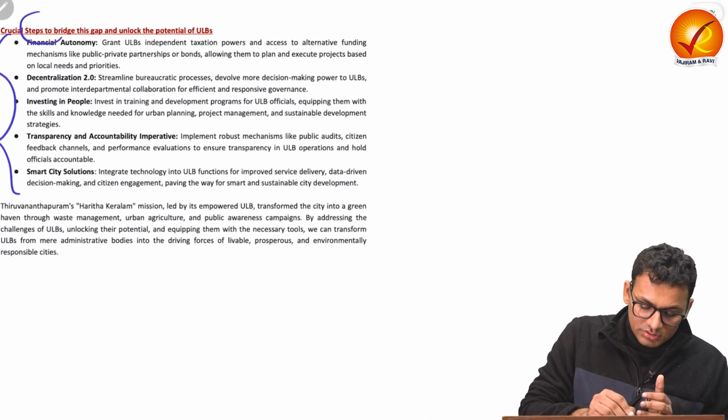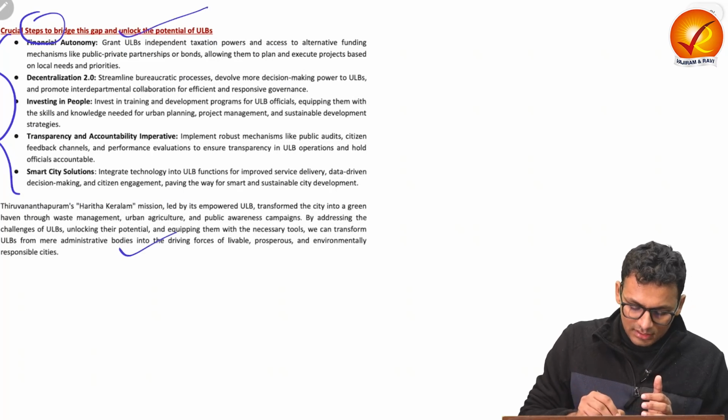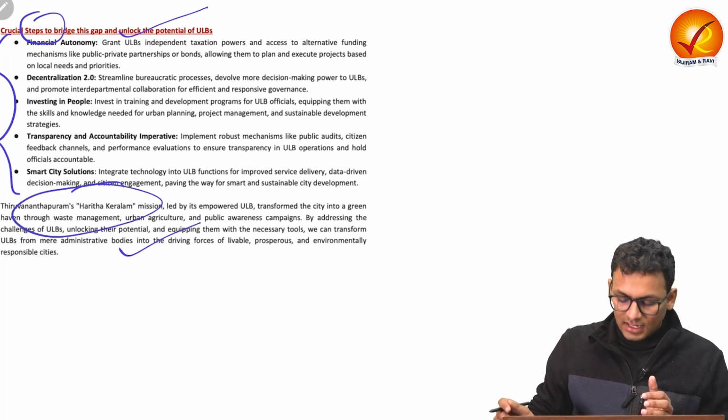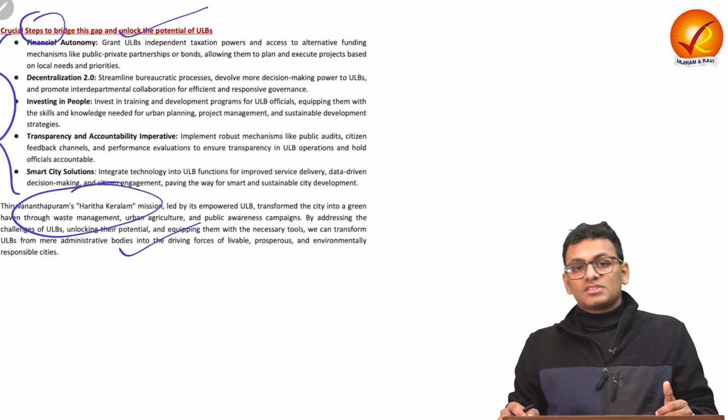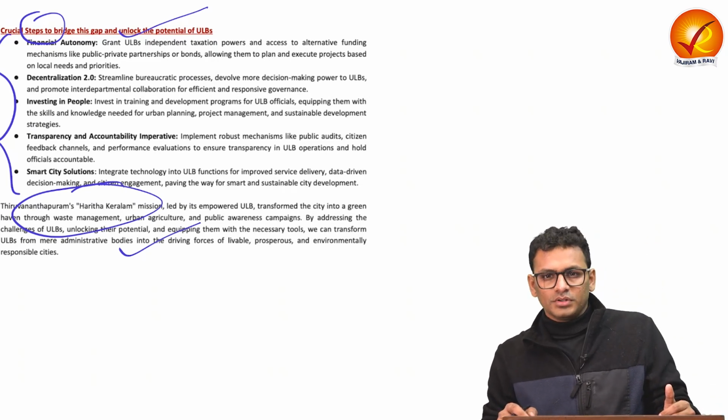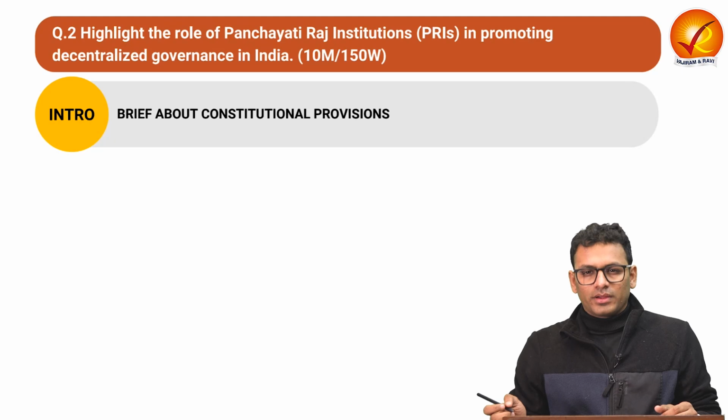Then you can talk about the crucial steps needed to unlock the potential, and in the conclusion, you can give certain proof points and talk about the way ahead. So that is all for question number 1. Let us move on to question number 2. Let's read question number 2 together.